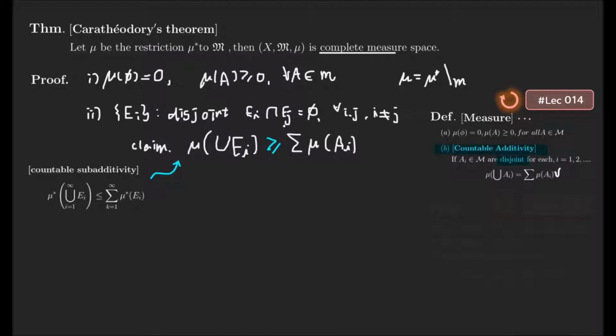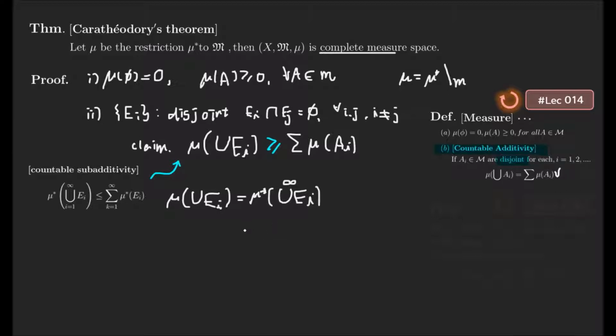So to check this, note that mu E_i is the same as these guys, because of the restriction. Like I said, this is always finite.